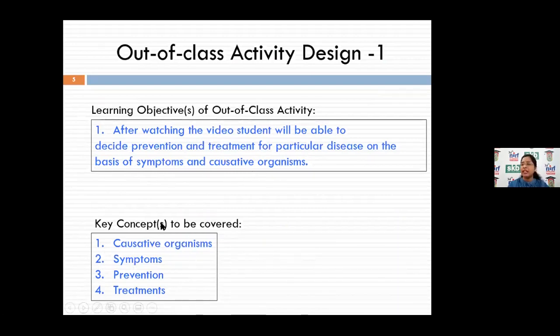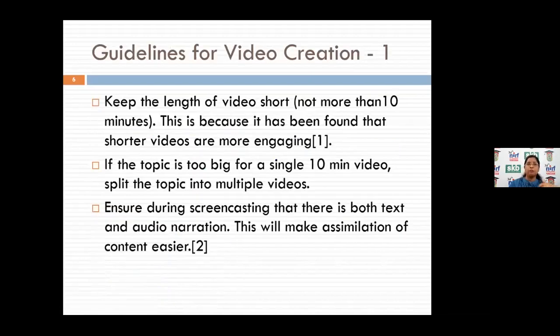Then what would be the key concepts? They are causative organism, symptoms, prevention, and treatment. Likewise, we have to create a constructor here. The video should be less than 10 minutes, because otherwise it would be very lengthy and would take more time. A video of less than 10 minutes is more acceptable, and it engages students more. Again, it should not be longer than 10 minutes.